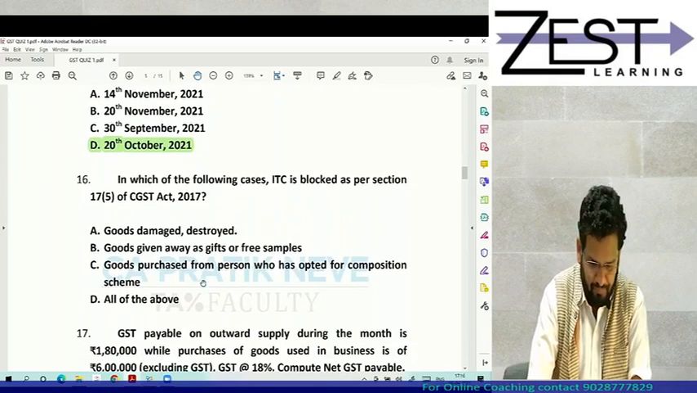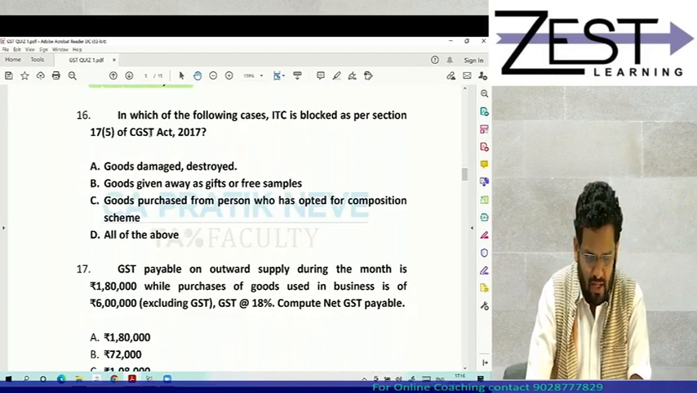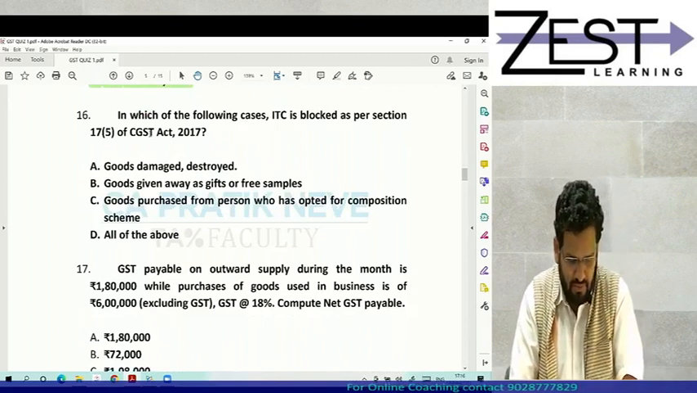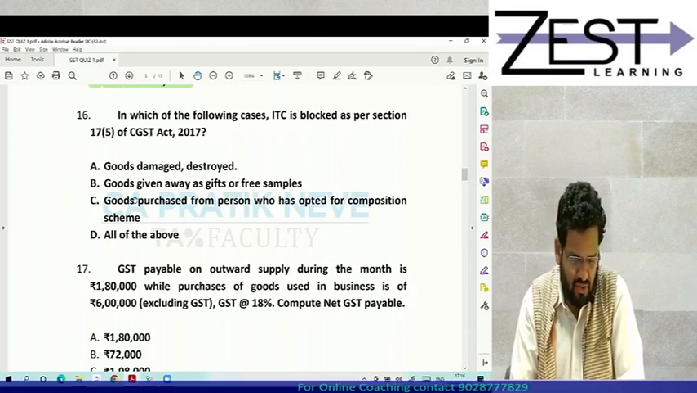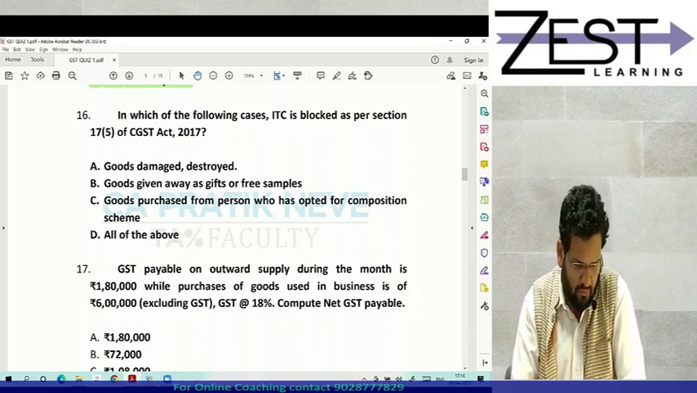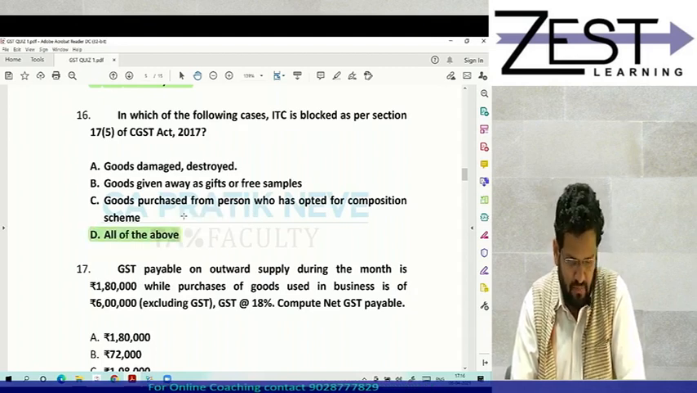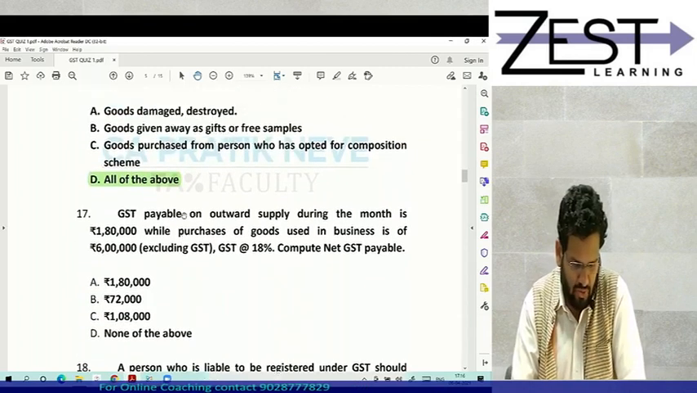16th. In which of the following cases is ITC blocked as per 17(5) of the CGST Act? 1. Goods damaged, destroyed. 2. Goods given away as gifts. 3. Goods purchased from a person who has opted for the composition scheme. Or all of the above? All of the above. Correct. We can go to 17th.